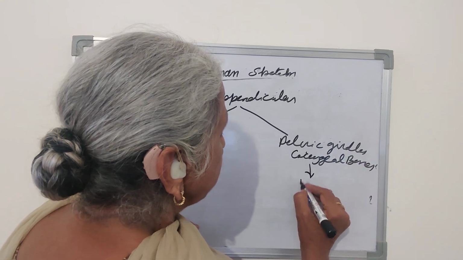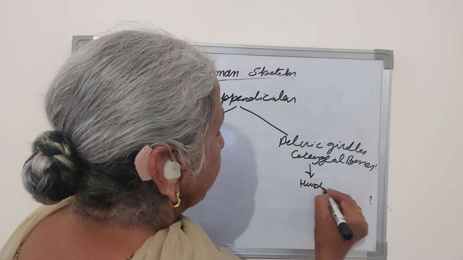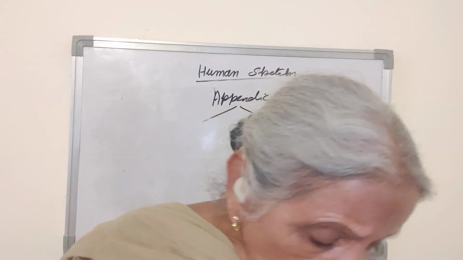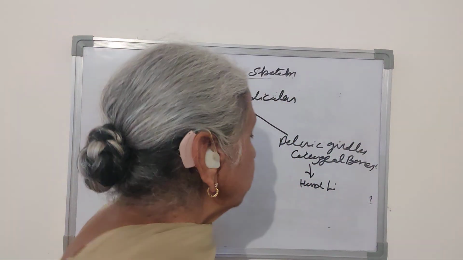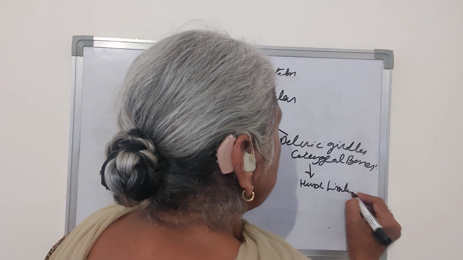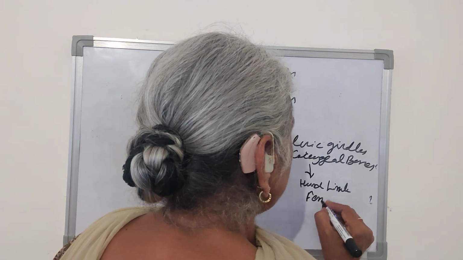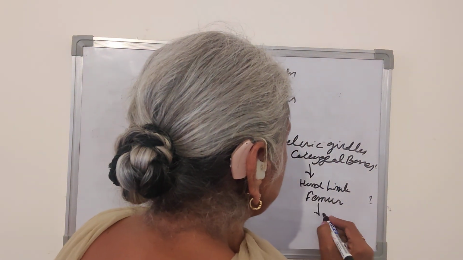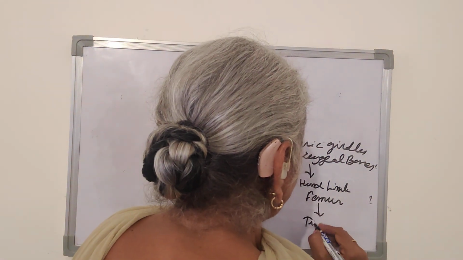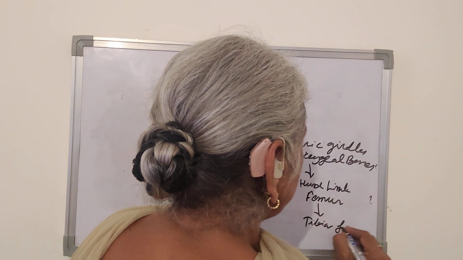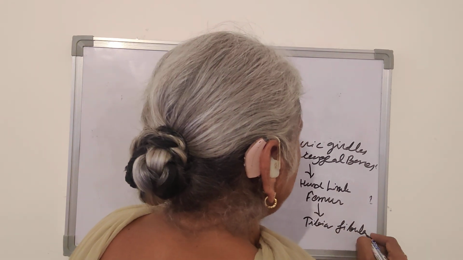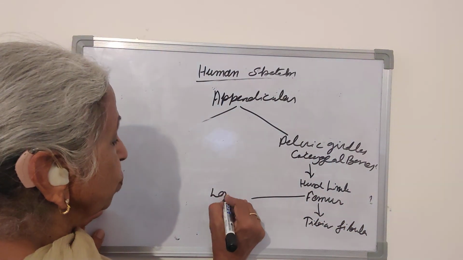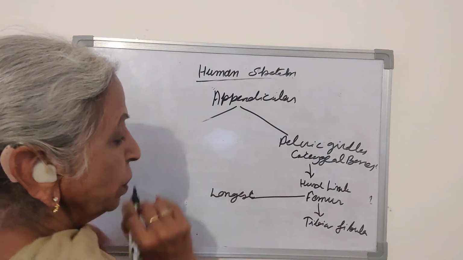Then the hind limb has the thigh bone. The uppermost bone is called the thigh bone, which is the femur. And then the knee; below the knee are the tibia and fibula. Remember, the femur is the strongest and longest bone in the human body.